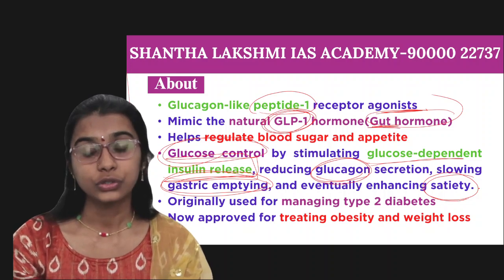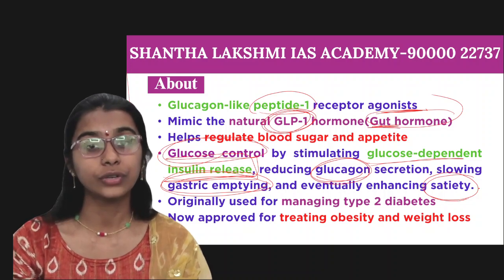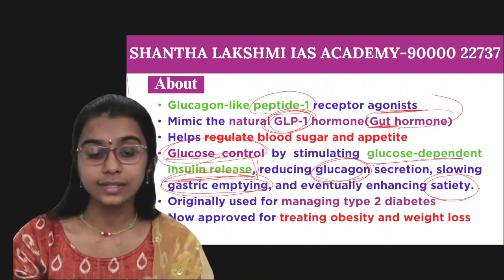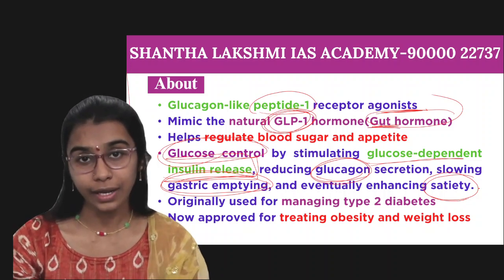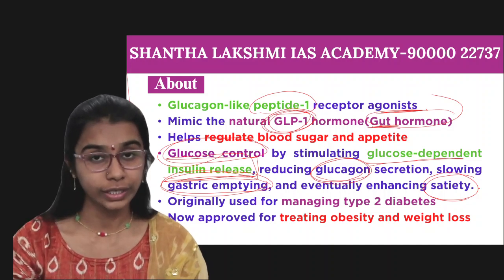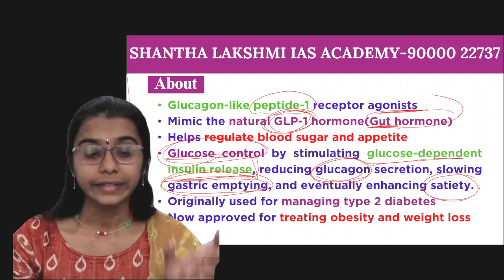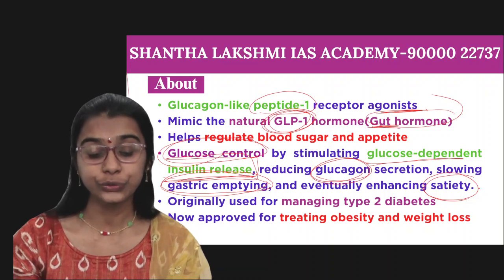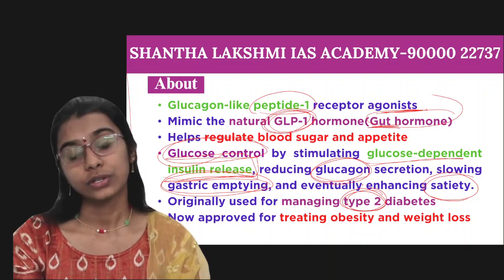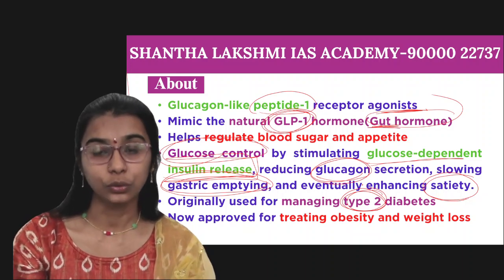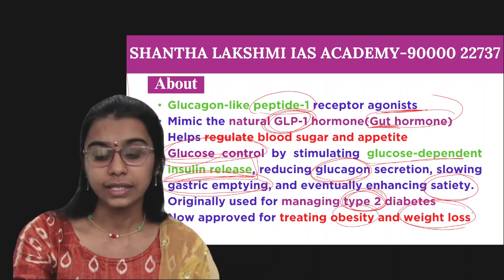The person feels no need of eating, thereby reducing food intake, obesity and weight. This GLP-1 drug was initially used for managing type 2 diabetes, and now after many trials, the WHO has approved it for treating obesity as well as weight loss.